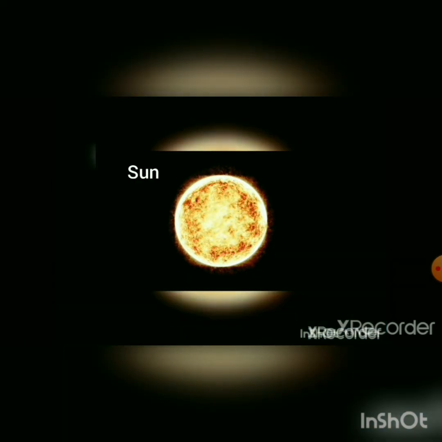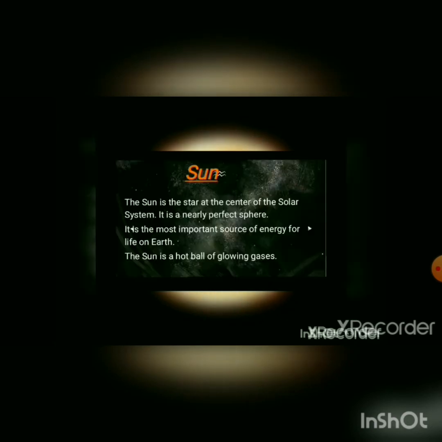What is this? This is our sun, a very hot ball. And do you know it is the source of light? Yes, because of the sun all the planets get light. The sun is also a star. It is situated in the center of our solar system. Due to the sun, Earth has life, and it is also known as a hot ball.